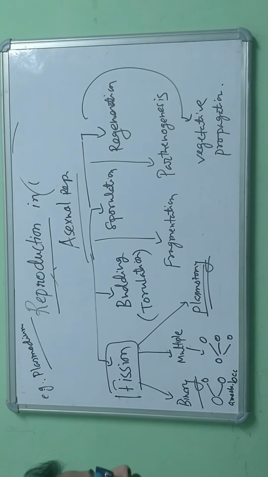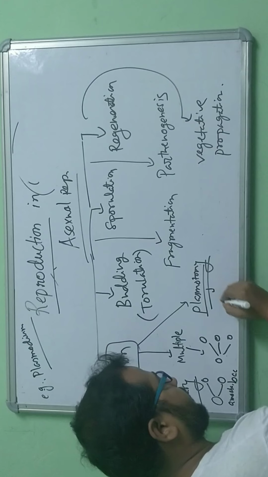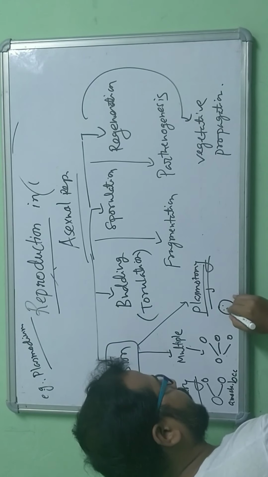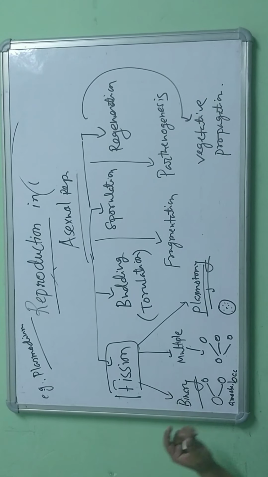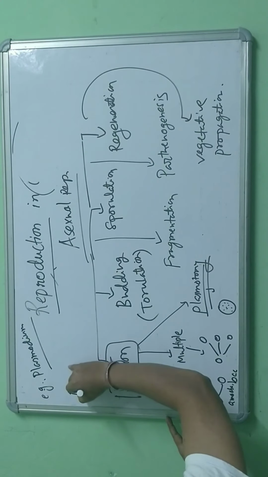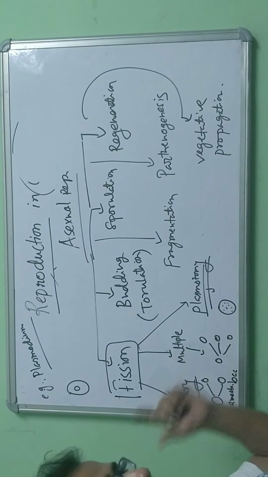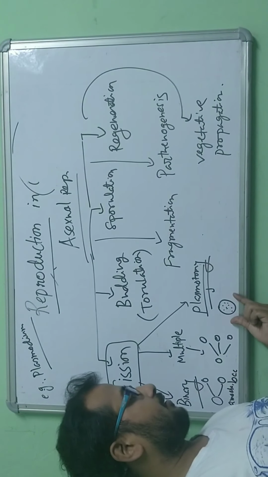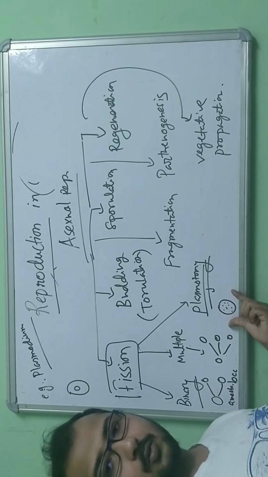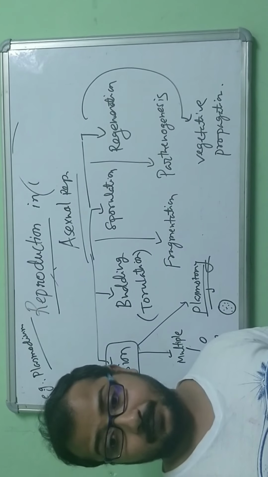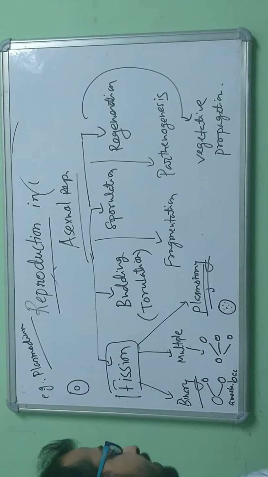Plasmotomy is seen in the case of multinucleate cells. It's very important. Normally we know that one cell has one nucleus, but there are cells where more than one nucleus is present in a cell, which are called multinucleate cells.